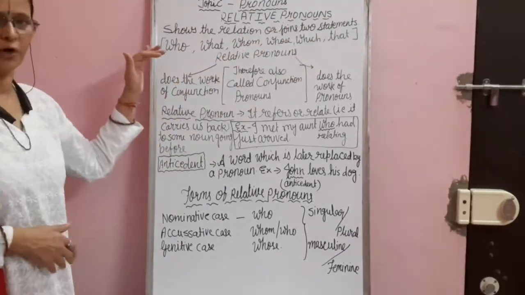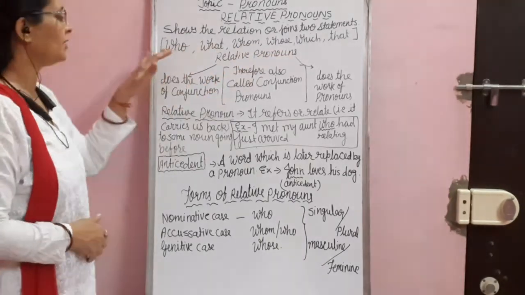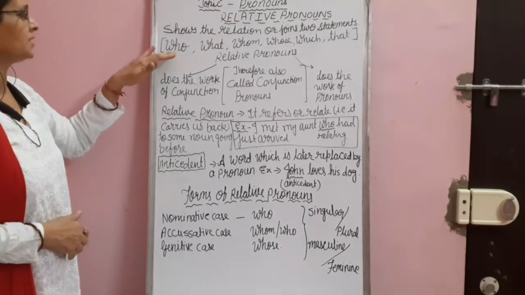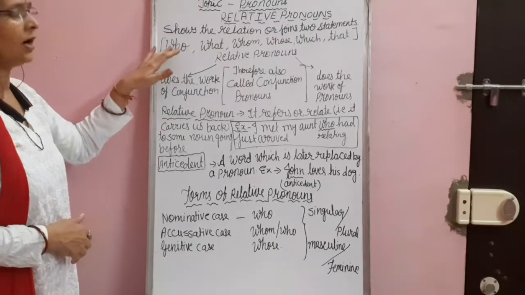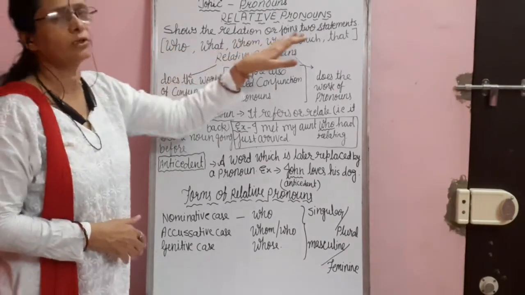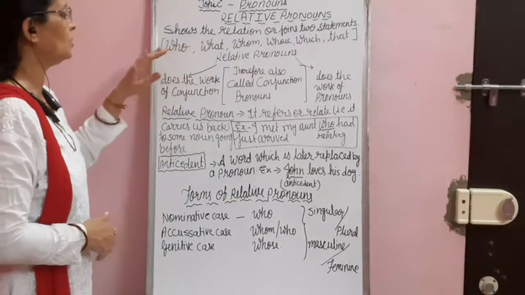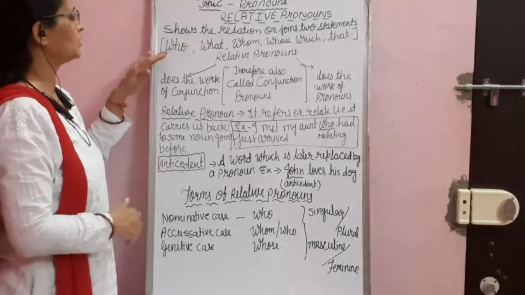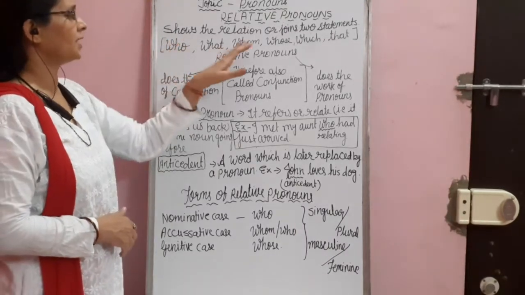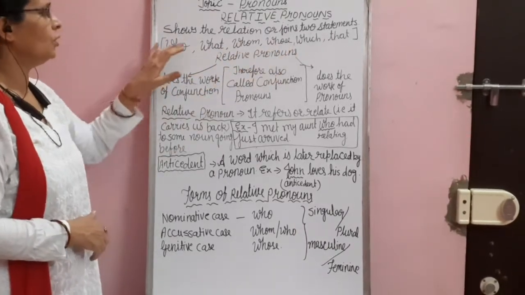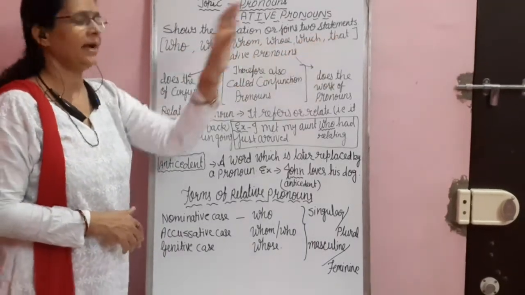Now, there are some words or pronouns which are used as a relative pronoun. I would like to tell you the words which have been mentioned here. Those are pronouns. The same words or same pronouns are used for interrogation also, but their position will be different. So, dear students, some words or pronouns which are used as relative pronouns are who, what, whom, whose, which, that, etc.